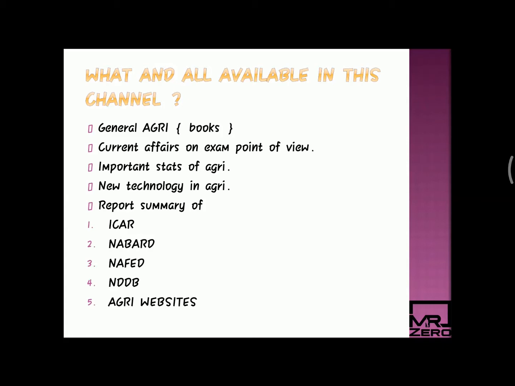Some of the students claim that the various data are too complicated, so I will clarify why the same question has two or three data, and new technology in agriculture, and a report summary of some of the institutions like ICAR annual reports, NABARD annual reports, NAFED, NDDB, and some important points in agri websites also.